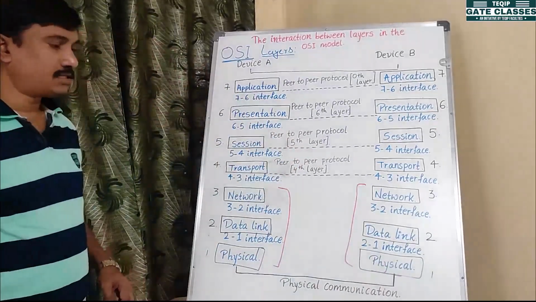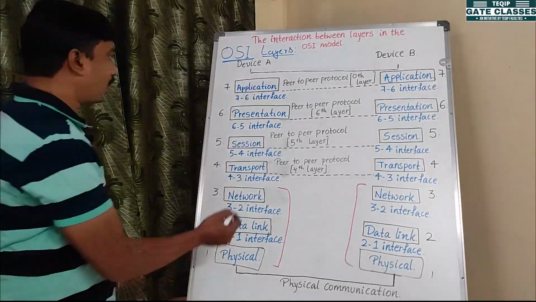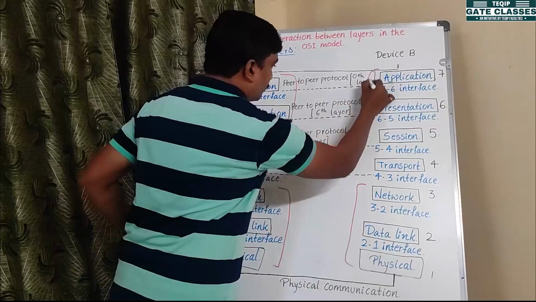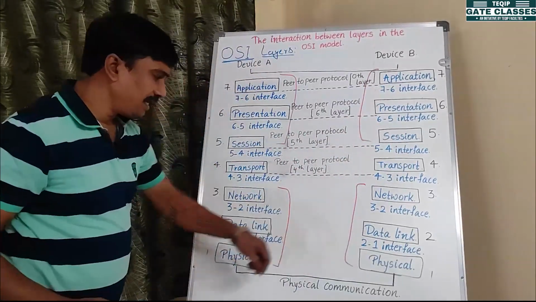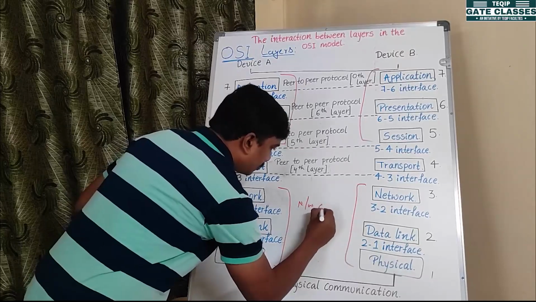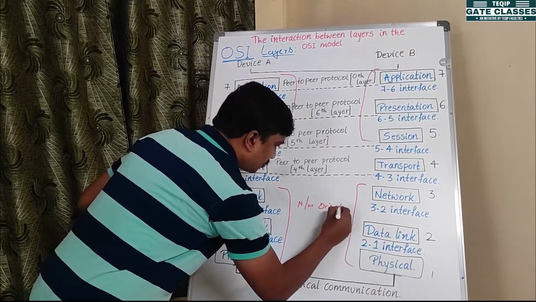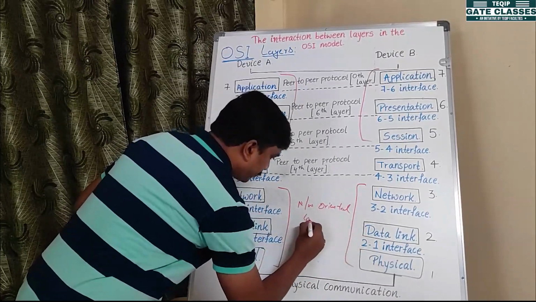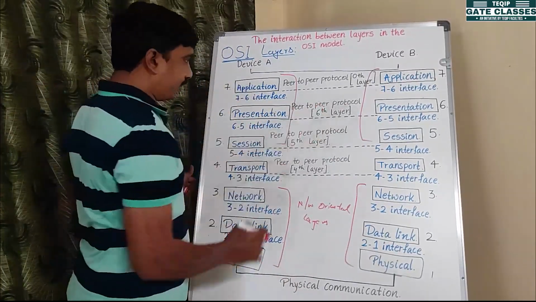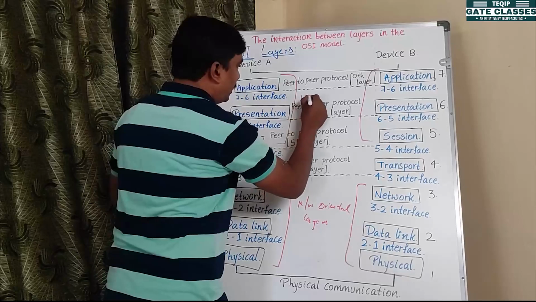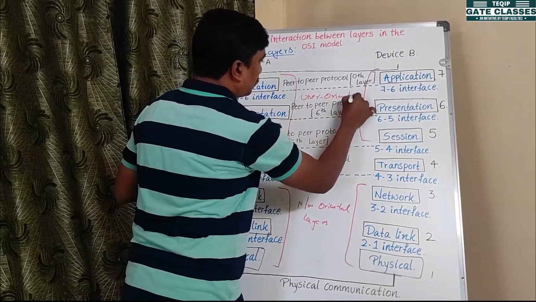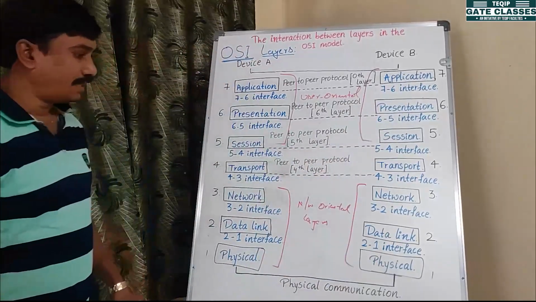the bottom 3 layers and the top 3 layers. The bottom 3 layers are called network oriented layers. The top 3 layers we call user oriented layers.